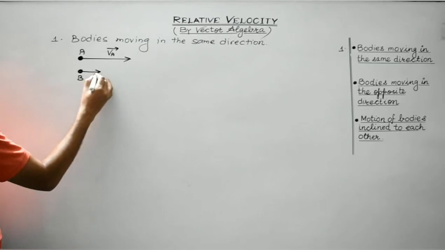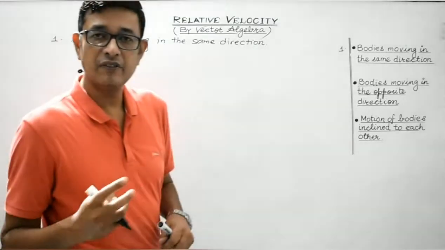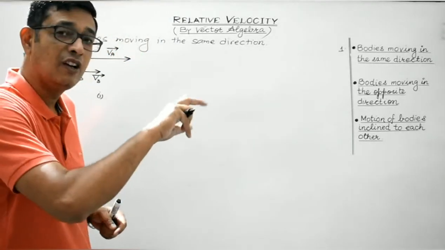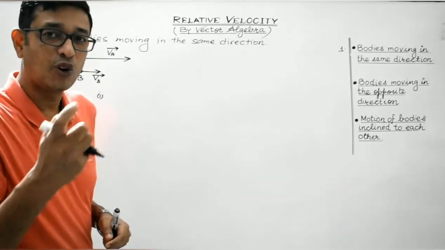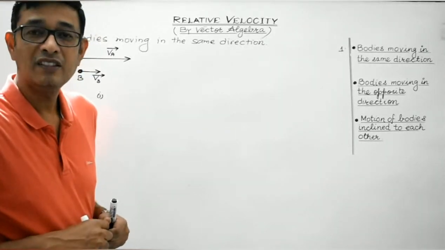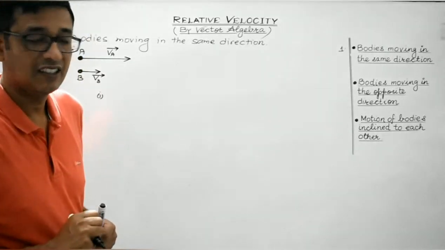Suppose B is moving with velocity of VB. Clear? This is the first diagram. Our objective is to determine the relative velocity of body A with respect to body B. Relative velocity of body A with respect to body B is to be determined. So students, body A is to be brought at rest, isn't it?